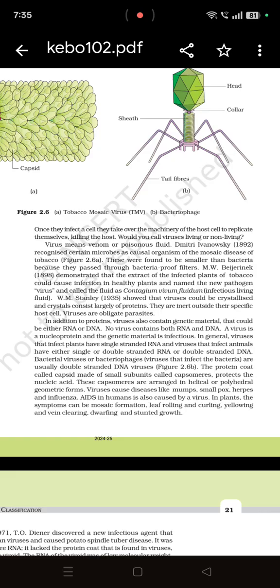And what are bacteriophages as shown in the 2.6b? Bacteriophages are the viruses that infect bacteria. Like we have heard about the Ganga water. It is pure, it is always clean, there are no bacteria in it because the studies have shown that Ganga water contains bacteriophages. So the nature has given Ganga water bacteriophages which naturally kill bacteria present in it. So these are the viruses that infect bacteria. So these are called bacteriophages.